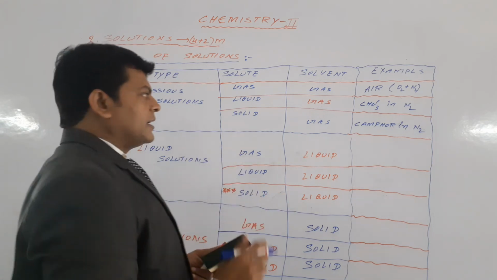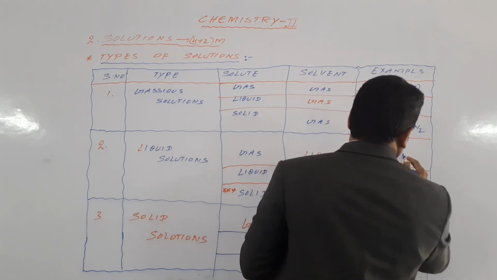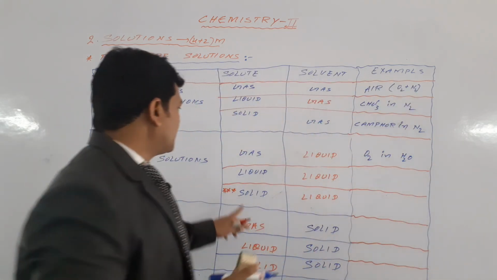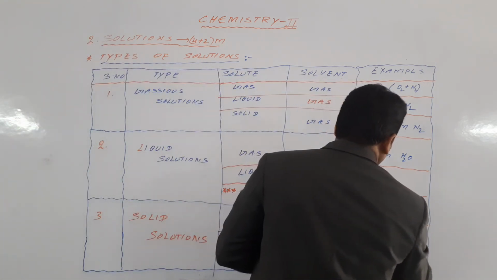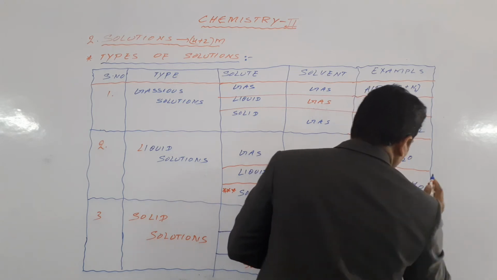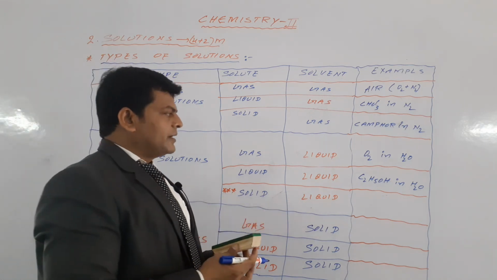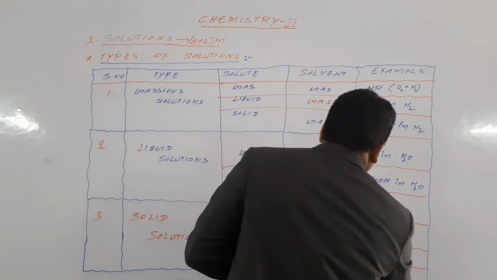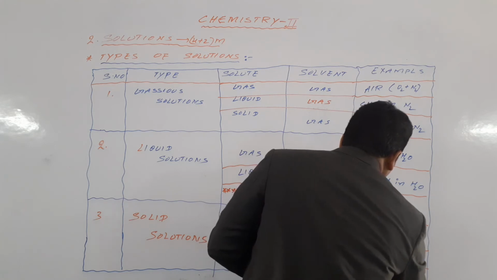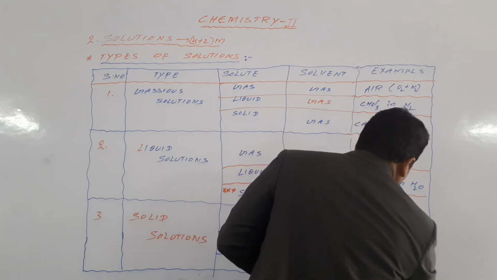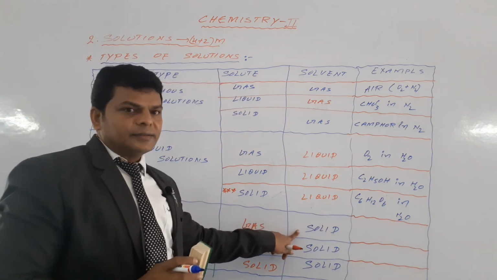Next, gas in liquid. Gas in liquid means oxygen in H2O is an example. Liquid in liquid means C2H5OH in H2O. Solid in liquid means glucose, C6H12O6, in water.